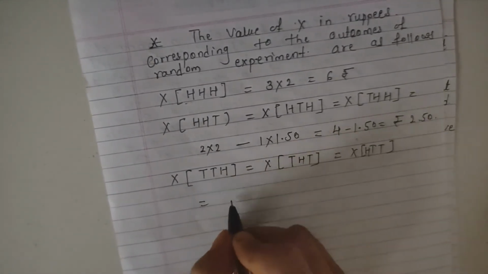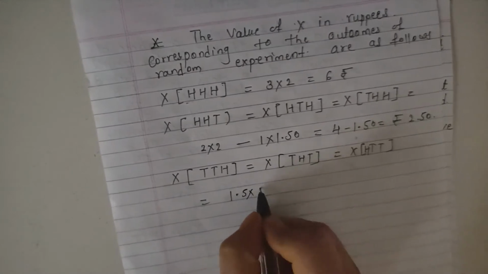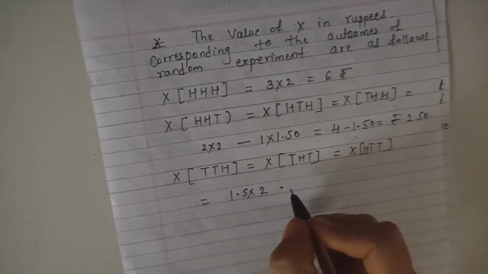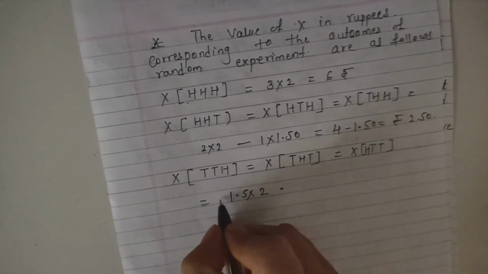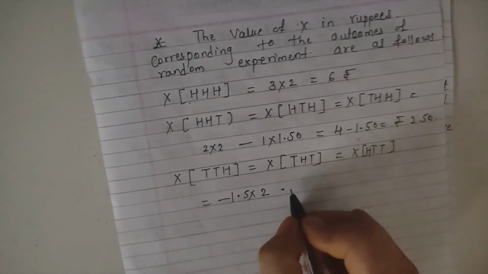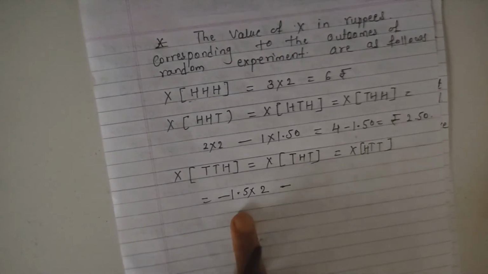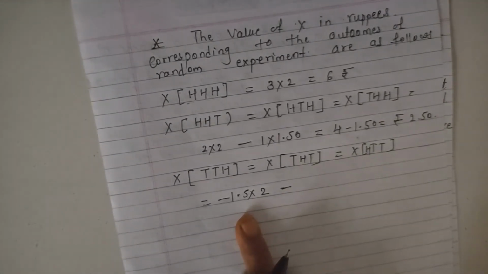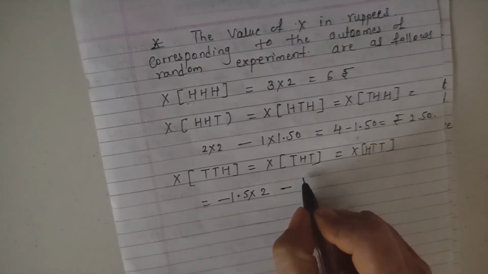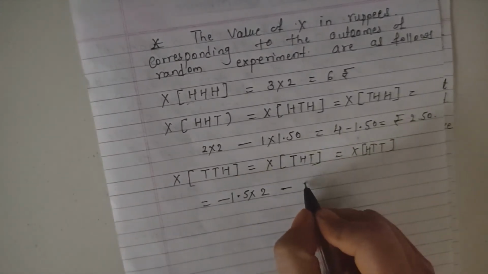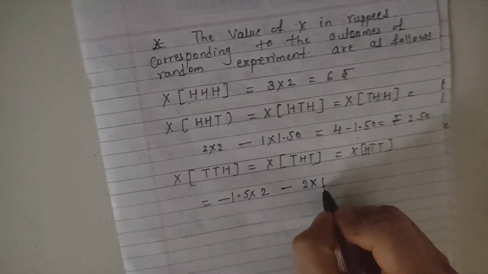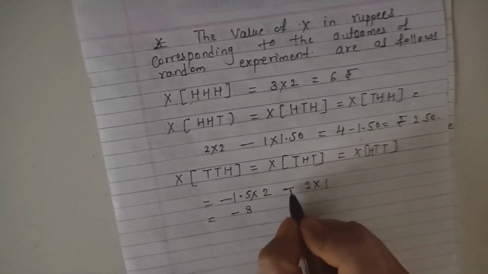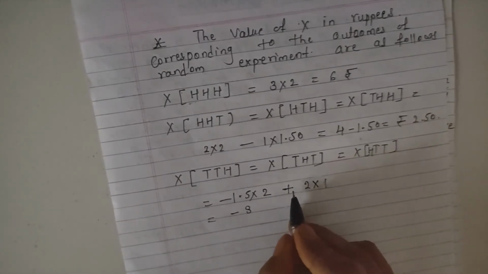The amount for 2 tails is minus 1.5 into 2, because this is the lost amount for player A, that is minus 3, and the amount for 1 head is plus 2 into 1, that is plus 2.